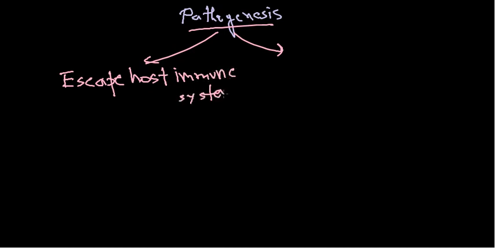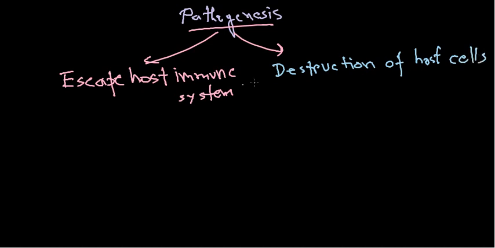This is one type of activity. Another type of activity played by the same organism is the killing or the destruction. So let me write it as destruction of host cells. So these are the two different strategies that are taken by Streptococcus species.